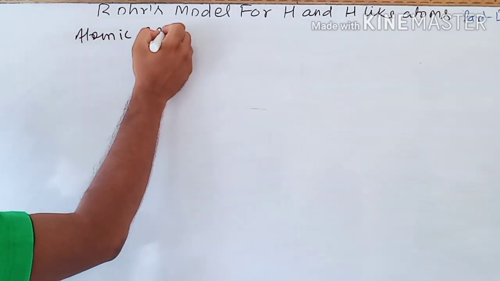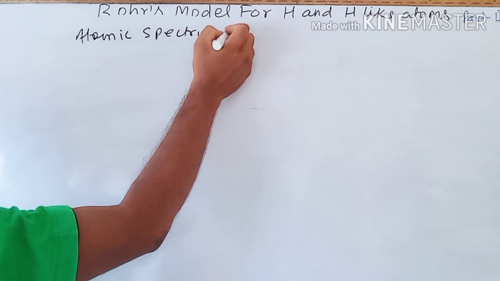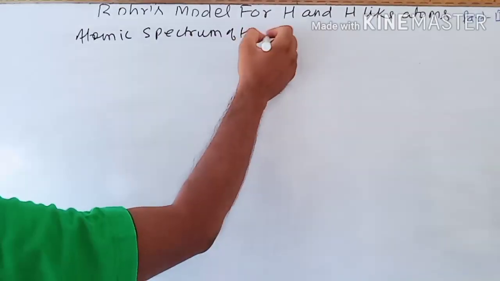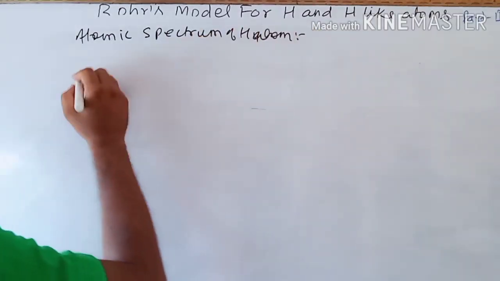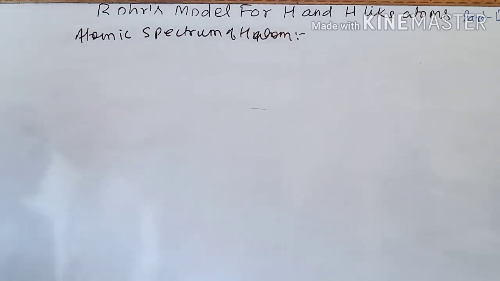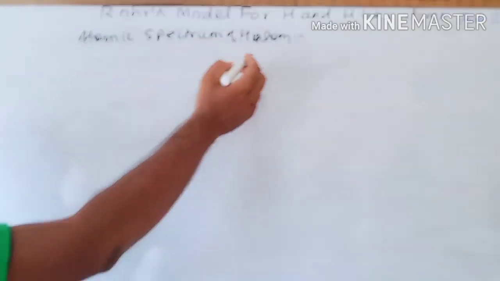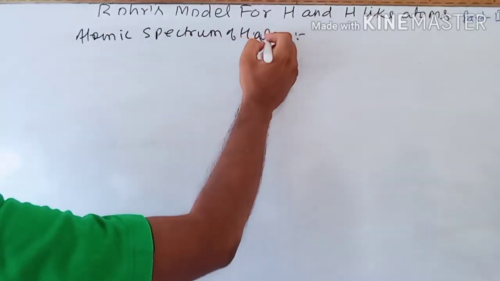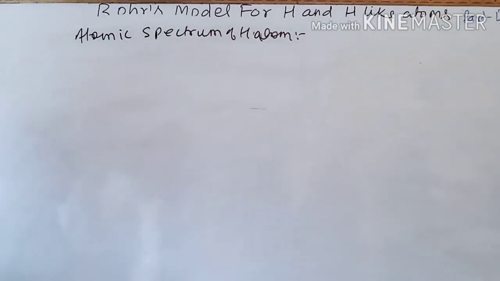Now see, the topic is the atomic spectrum of hydrogen and hydrogen-like atoms, children. So here is the explanation of the spectrum of hydrogen atom.